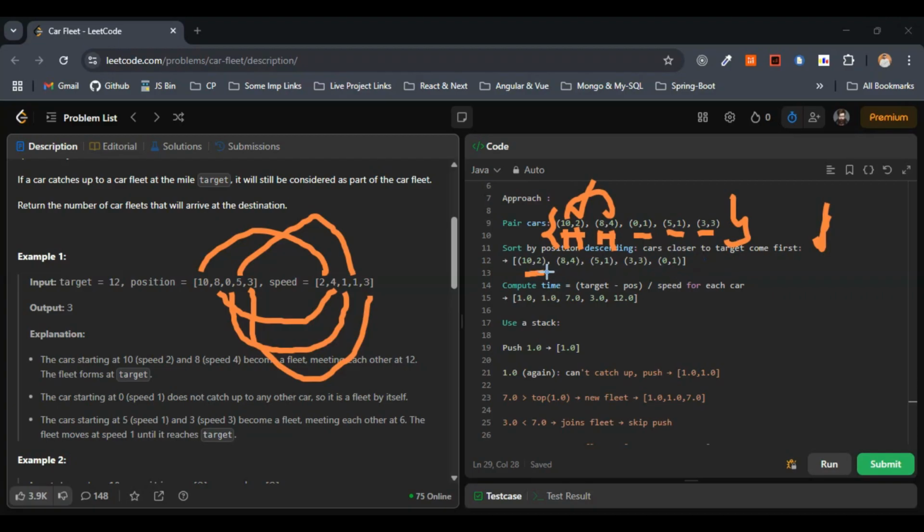So here, 10 comes first, then 8, then 5, then 3, and then 0.